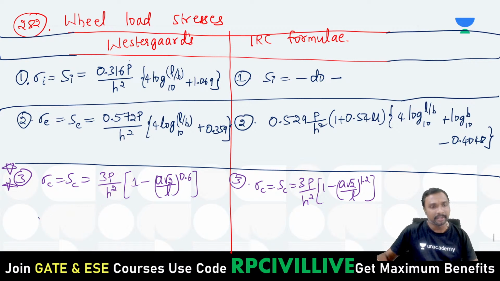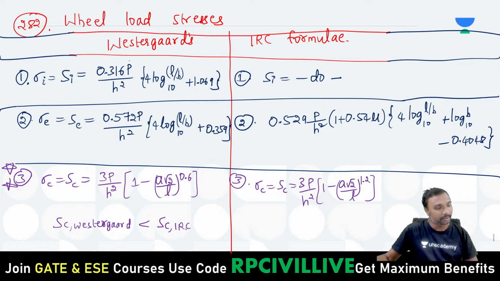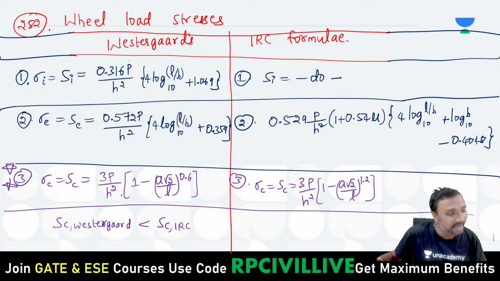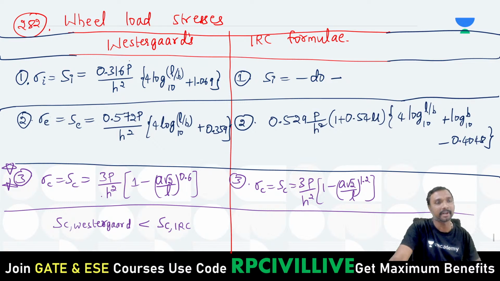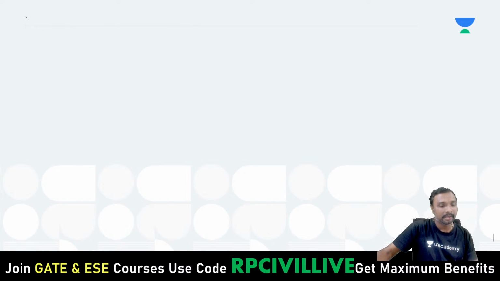So once it is done, tell me: the corner stress by Westergaard is lesser than the corner stress by the IRC formula, right? So which one is more conservative? The IRC formula is more conservative, meaning a safer formula if you observe. This is pages 282 and 283.